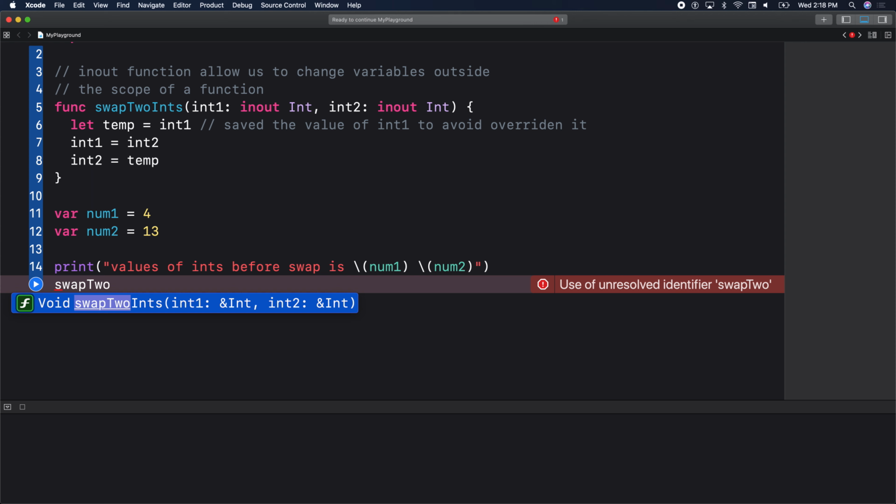It needs to be a variable in order for it to be changed. You see the ampersand right before int? It's the and sign, ampersand. Right before the two int variables, we have an and sign or ampersand sign. It says that the function has the ability to change the variable values. That function, swap to ints, has the ability to change those two variables. That's what the ampersand does.